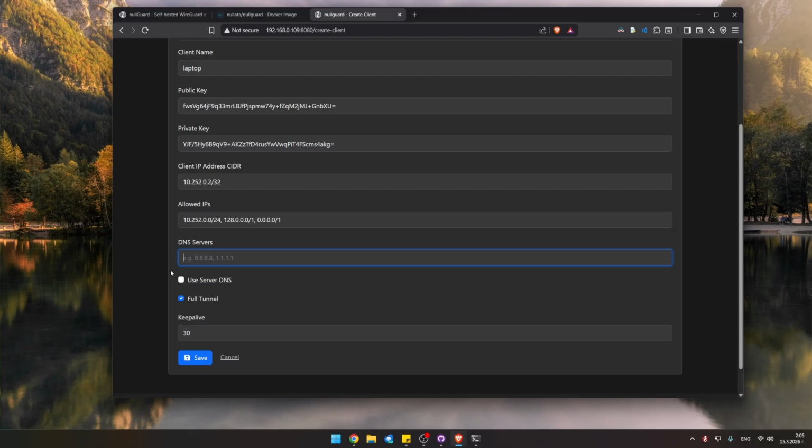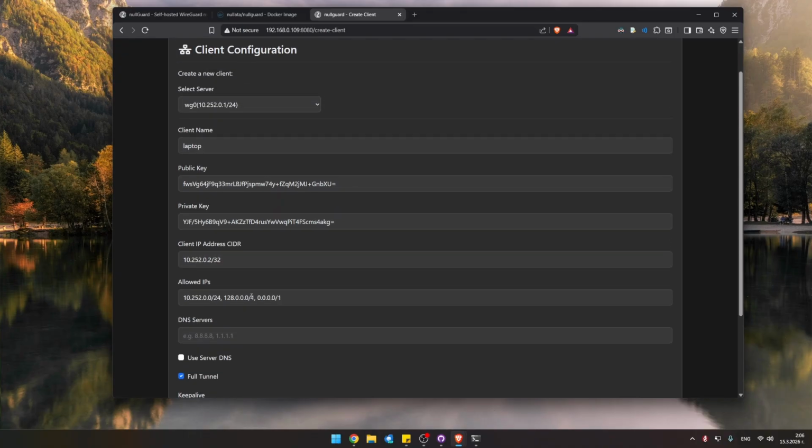Scrolling down a bit, we have DNS servers with some DNS server settings. I recommend that you do not play with these two options right here unless you know what you're doing. Why? Because if you don't set up DNS properly, you're going to see strange behavior. These options are functional, but don't go too hard on them if you don't know exactly what you're doing. Then we have the default client keep alive, which is 30 seconds, which is more than fine. This is how often the client will ping the server and say, hey, I'm here. And this is pretty much it.